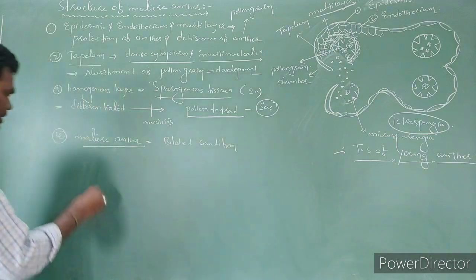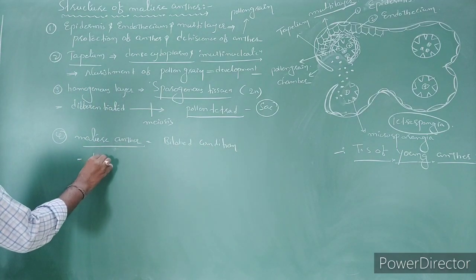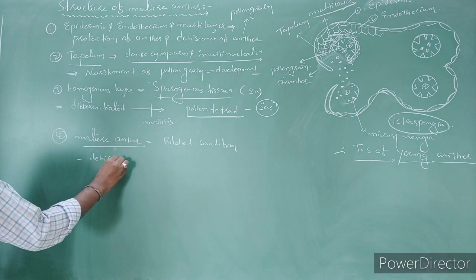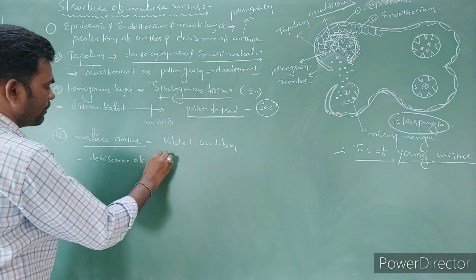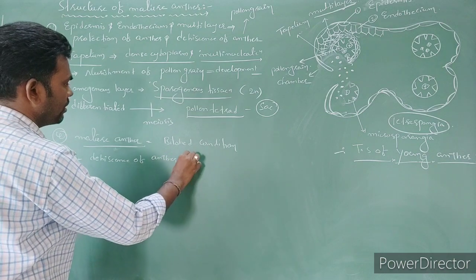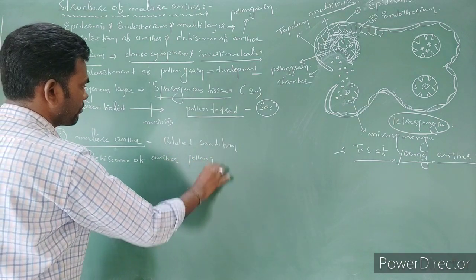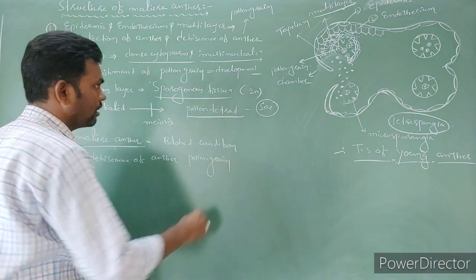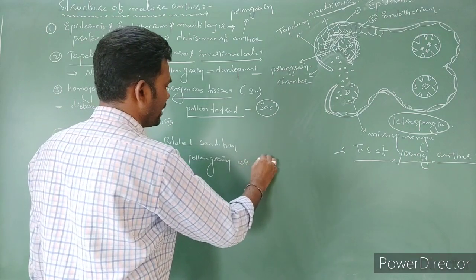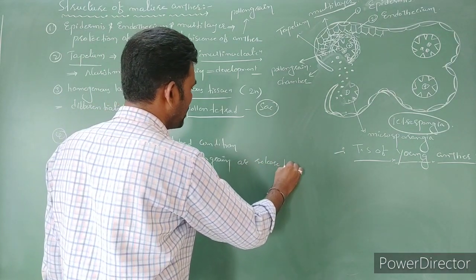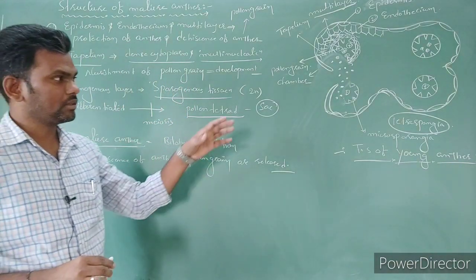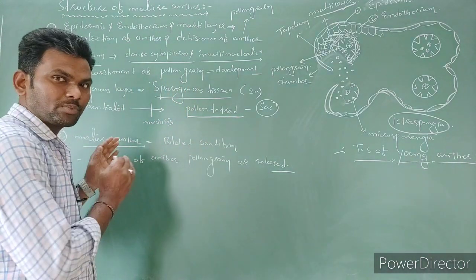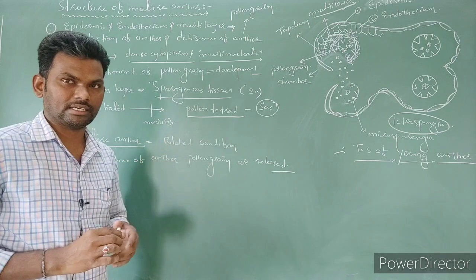So due to the dehiscence of the anther, pollen grains are released. So this is the young anther and how the pollen grains are released.